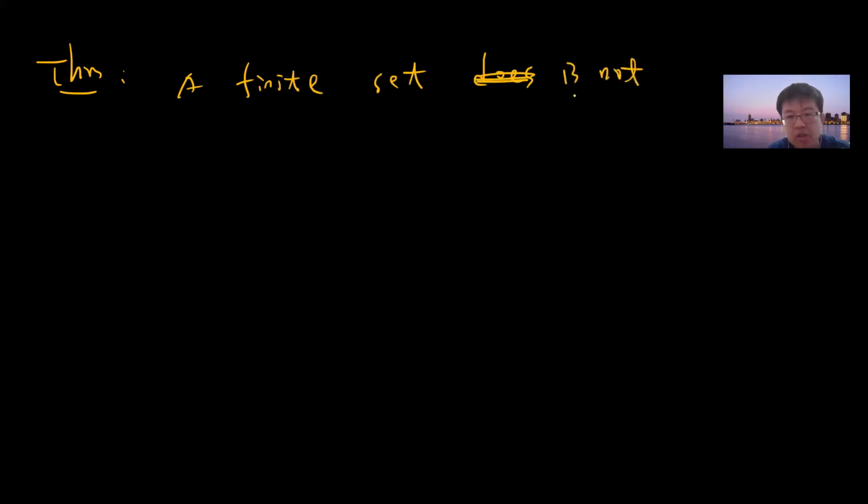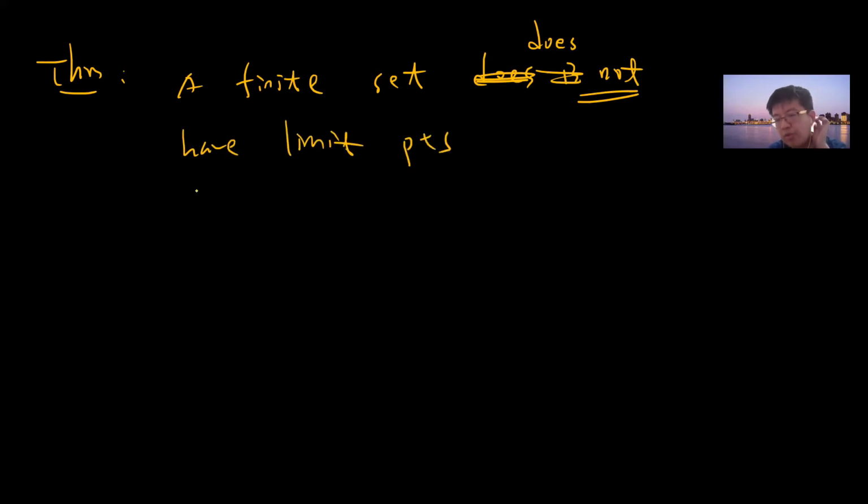Okay, so a corollary: a finite set does not have a limit point. This is due to the previous result, right? Because if you have a finite set, then which points could be limit points? A limit point should have the property that any neighborhood you pick contains infinitely many points.